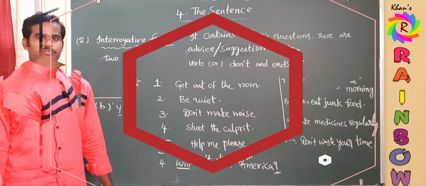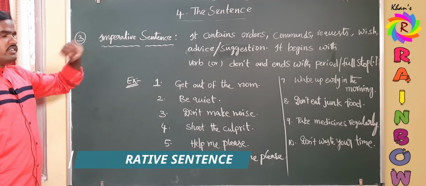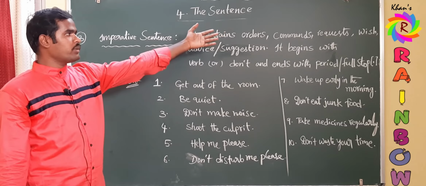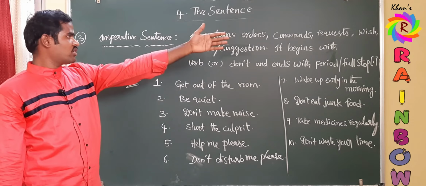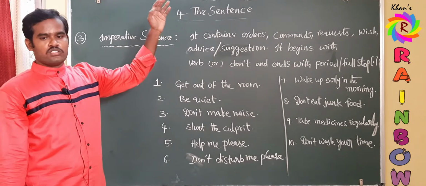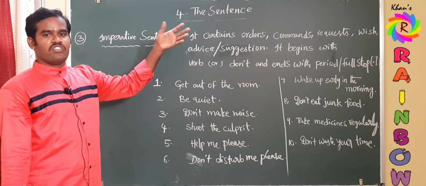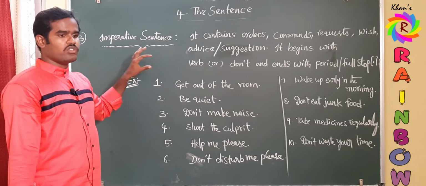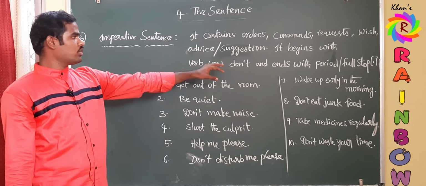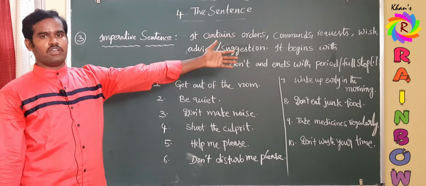And let us discuss the third type of sentence, that is the imperative sentence. An imperative sentence contains orders or commands, both are the same, requests, wishes, advice or suggestions, both are the same. So simply it contains orders, requests, advice, suggestions or wishes, and identifying it is also very easy because it begins with a verb or don't. If you observe examples, you will get more clarity about that. So it always begins with a verb or sometimes don't, and it ends with a period, a full stop.